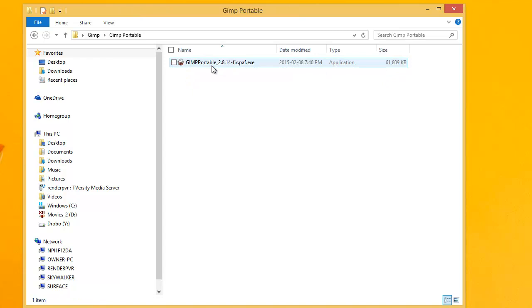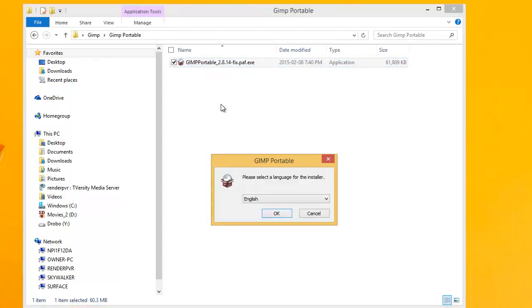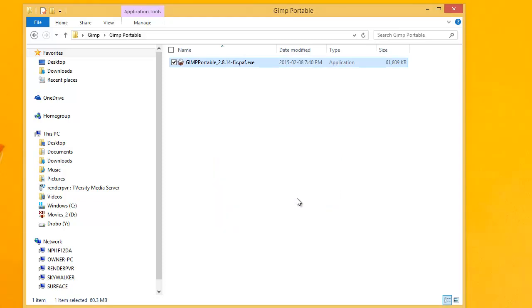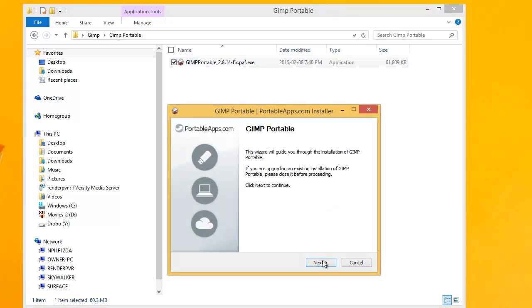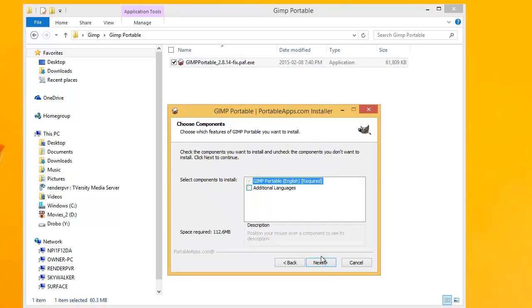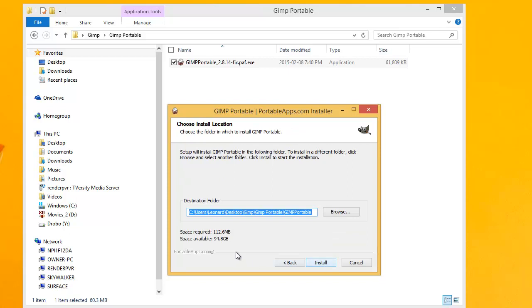The other way is GIMP Portable. Again, we select OK, then Next. You can select additional languages if you need. Go Next, and then you can set up where it's going to install.